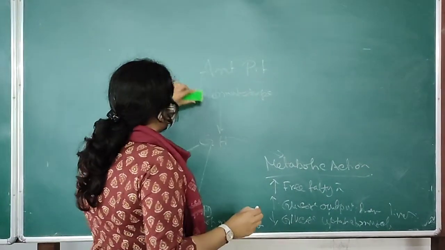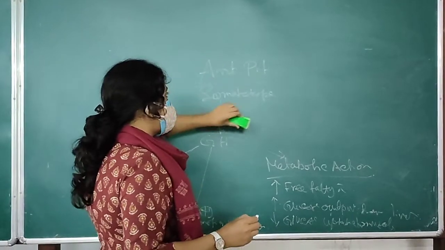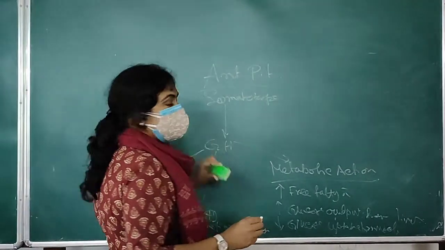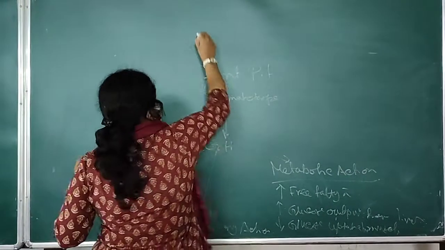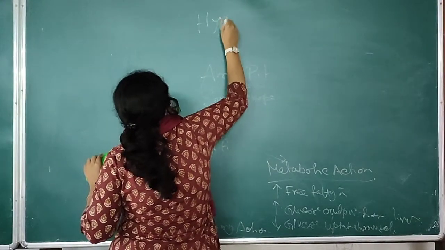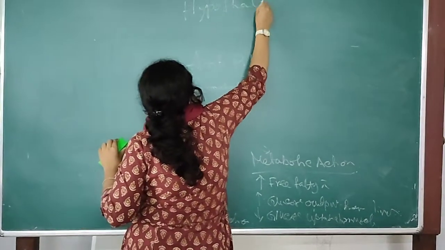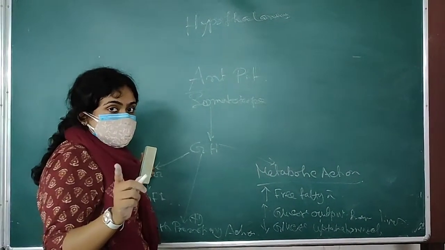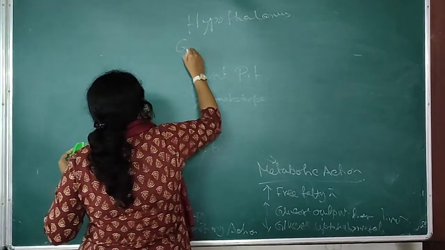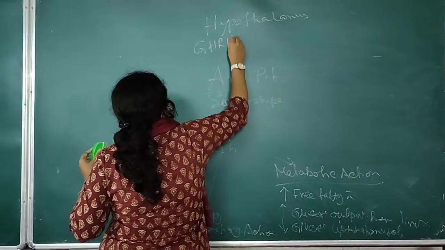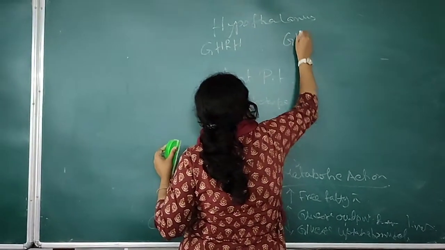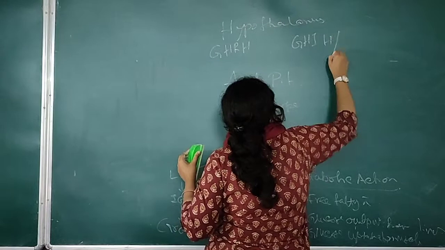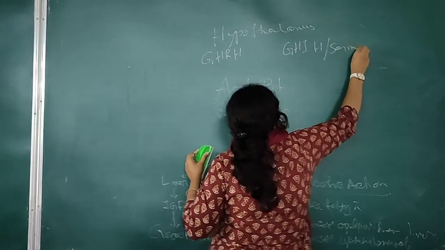Now the anterior pituitary is again regulated by the hypothalamus. That also we have discussed in our previous class. The hypothalamus secretes two different kinds of hormone. One is GHRH and one is GHIH, or somatostatin.